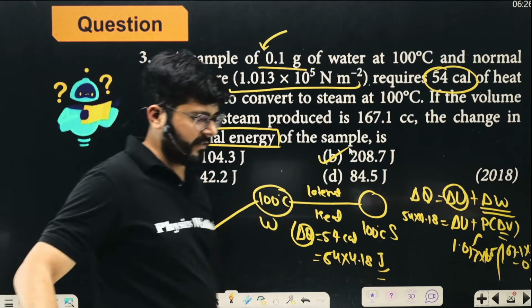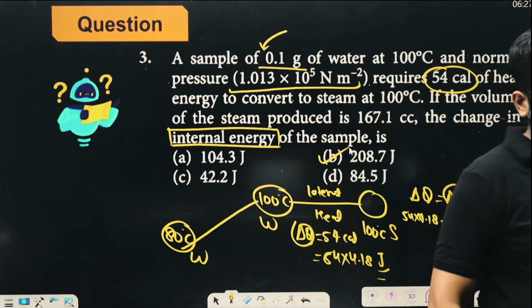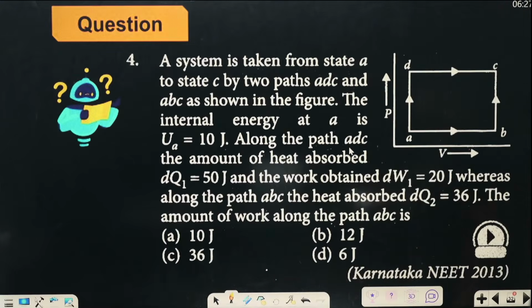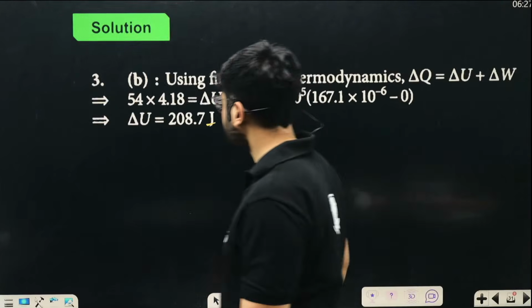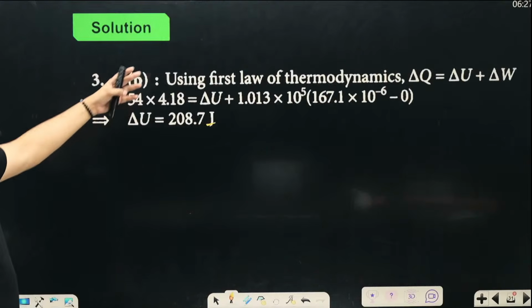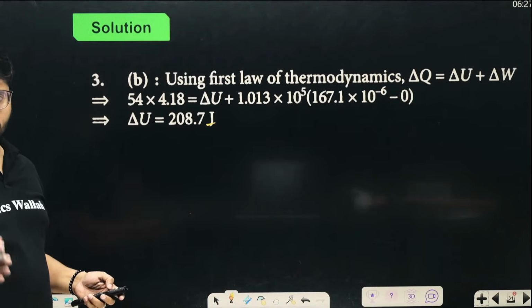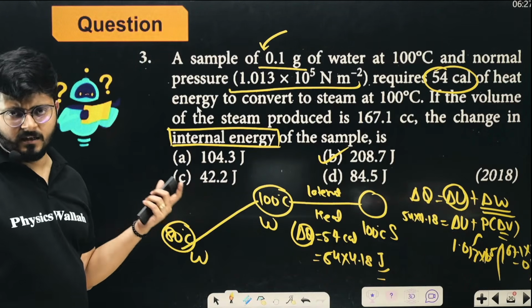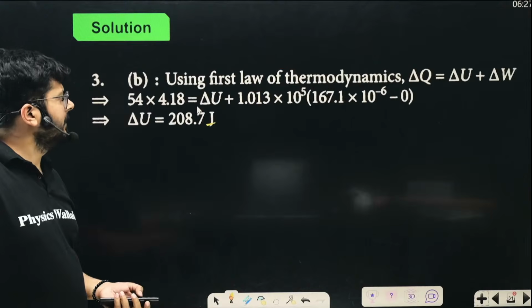I solved it before the class, and I have solved it multiple times, so I do remember this question. Once you solve it, delta U will come out to be option B. Again, you see, the question itself is just 3 lines long, and the solution itself is just 3 lines long. The thinking behind this question is something that you need with practice.